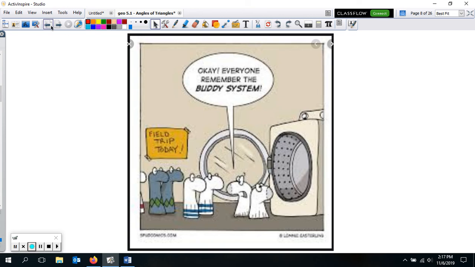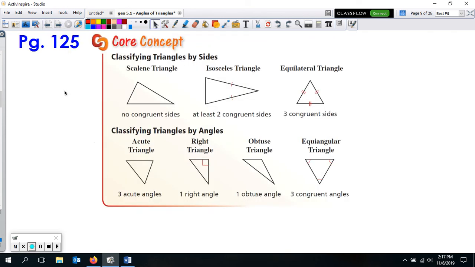All right, here we go. 5.1, starting with our core concept on page 125. We are classifying the triangles both by sides and by angles. Every triangle has a first name, usually by sides or angles, and a second name as well. Typically when we name a triangle, we name it by angles first, and then we name it by sides.